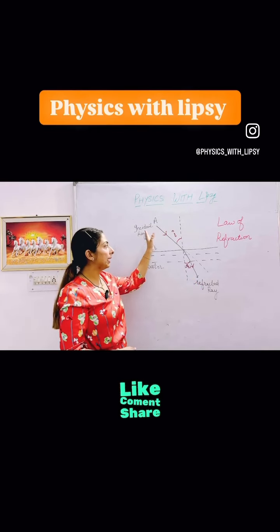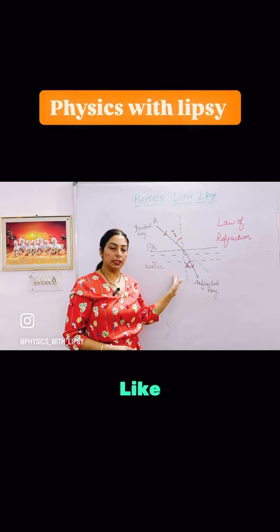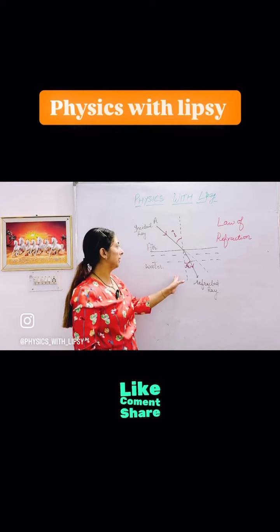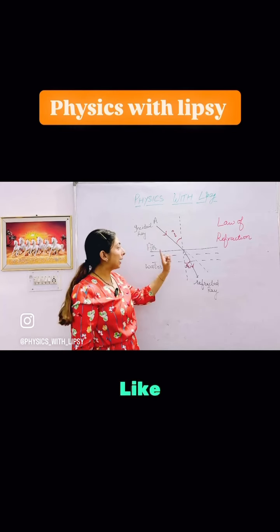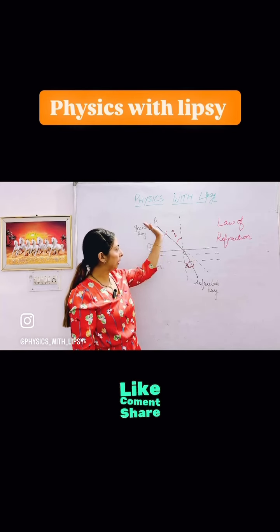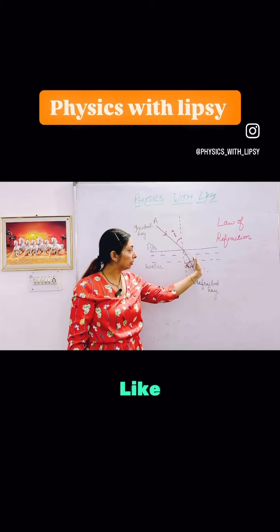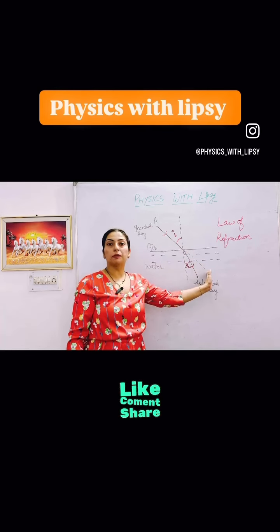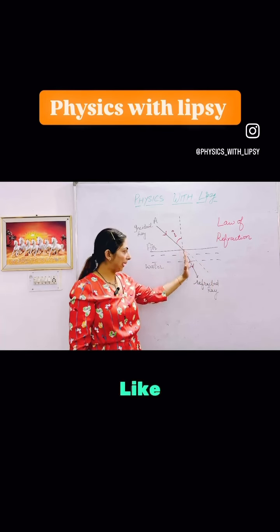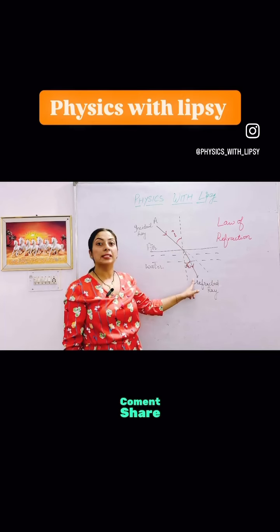When light enters from one medium to another medium, or when light changes its medium, it refracts. The actual path, if we draw the straight line, will be this one, but because of the refraction property it will bend. So the bending ray is known as the refracted ray.